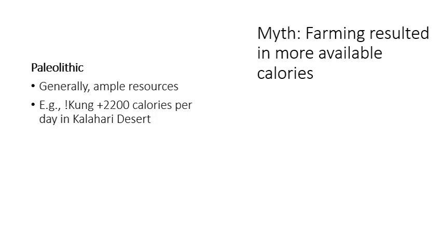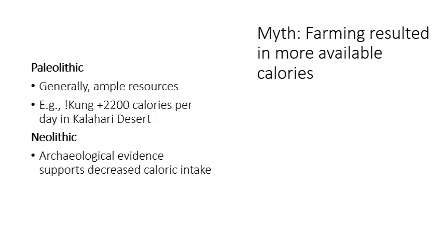They have access to approximately 8 to 9 ounces of meat. They have over 200 varieties of plants and nuts, lots of nuts, the mangogo nut that they utilize, a lot of calories available to them. In the Neolithic, we don't see the same access to resources. What we do see, at least according to archaeological evidence, is a decrease in caloric intake.